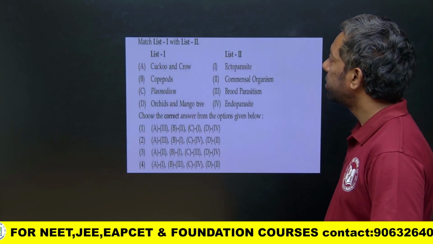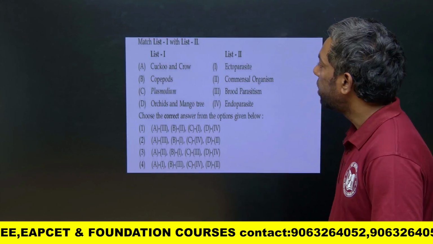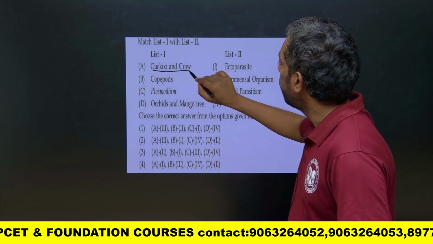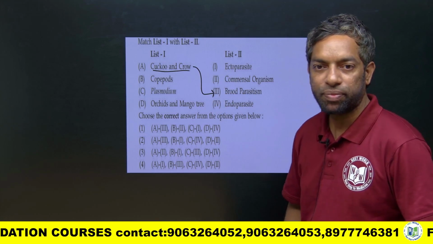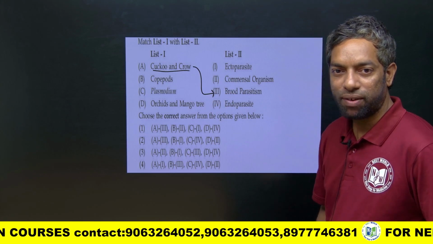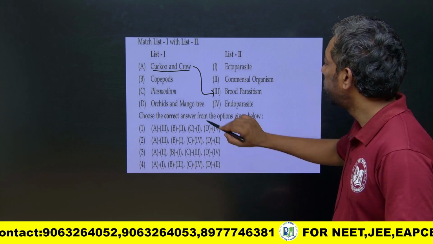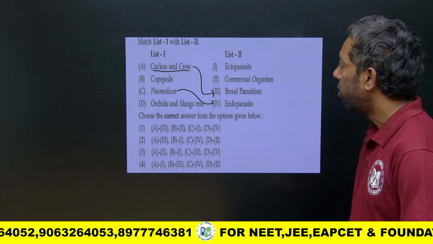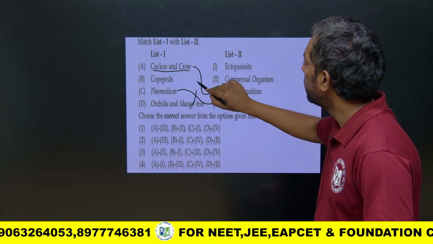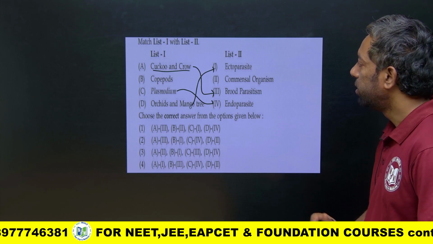And this is about a match the following question. Okay. If you come to the cuckoo and crow, this is brood parasitism. Plasmodium is nothing but an endoparasite. Orchid and mango is epiphyte. Just look into this.